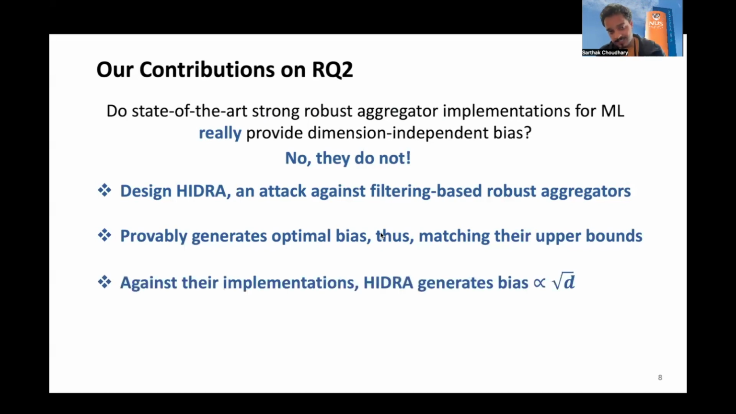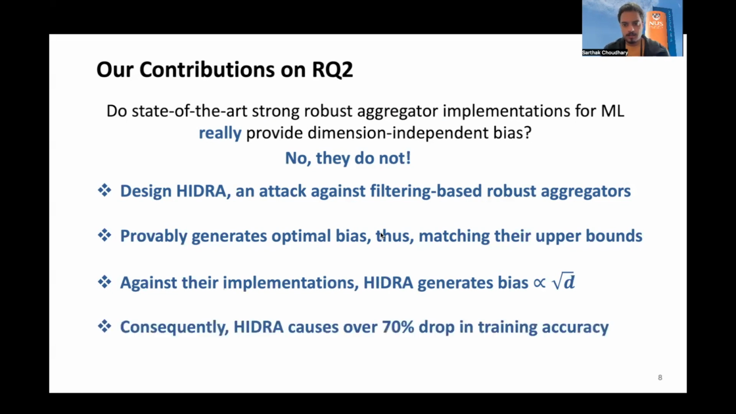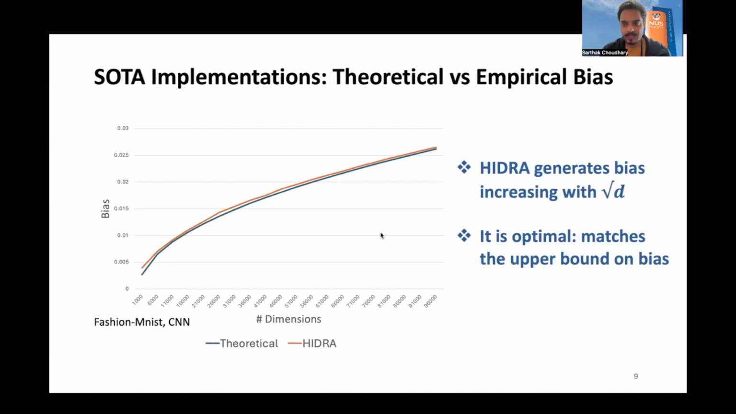And against their implementations, Hydra generates bias proportional to root d. As in, it shows that the implementations which seem to run very fast do not have dimension independent bias, as you would expect in theory. Consequently, we also show that Hydra can result in over 70% drop in training accuracy against these defenses, whereas prior state-of-the-art attacks do not. So this is what I mean when Hydra achieves optimal bias.